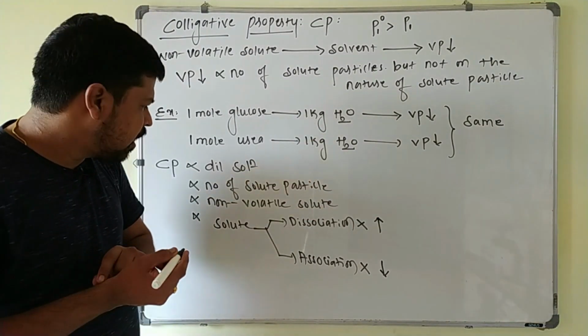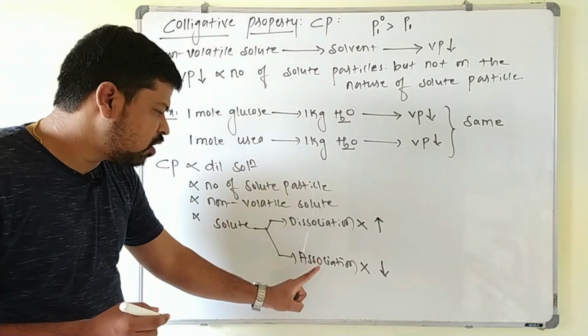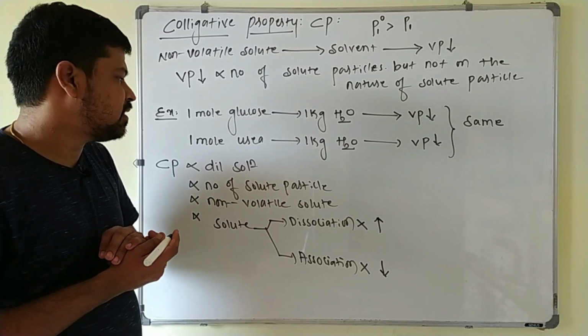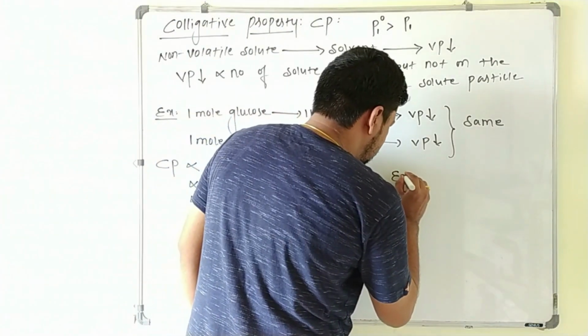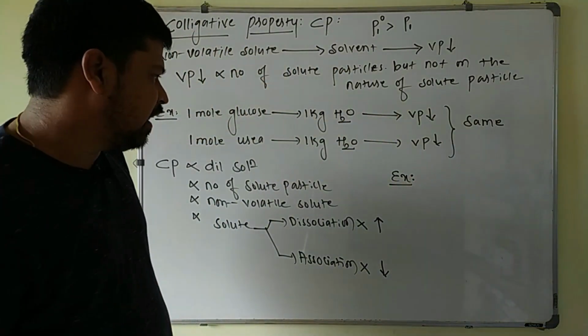That's why always keep in mind the added solute should not undergo dissociation or association to get better results of these colligative properties. So we will write some examples of these colligative properties. Already people have studied these things in theory classes.